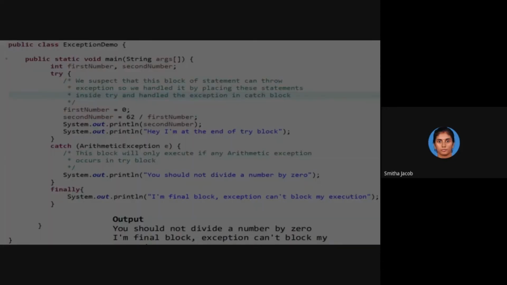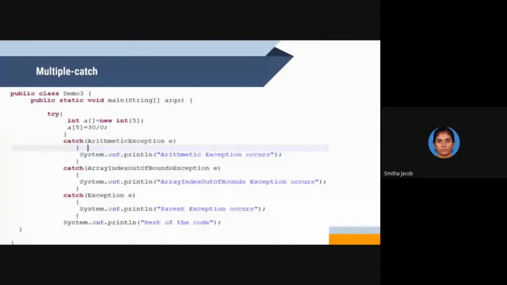Then, as I mentioned before, multiple catch blocks are also possible. Look at this example. This is an integer array with size 5, and there's a chance of array index out of bound exception. So I'm catching ArrayIndexOutOfBoundsException e. Suppose a[10] equals 50. The array index out of bound exception occurs, isn't it?